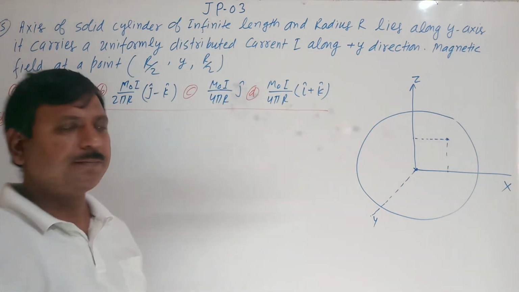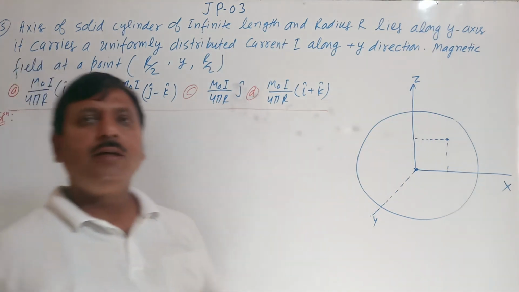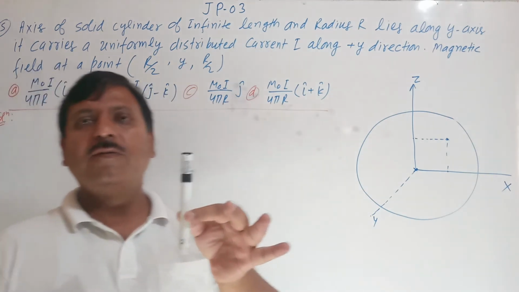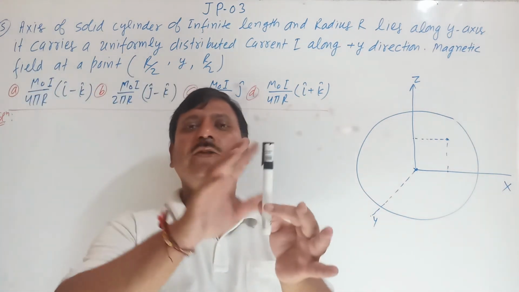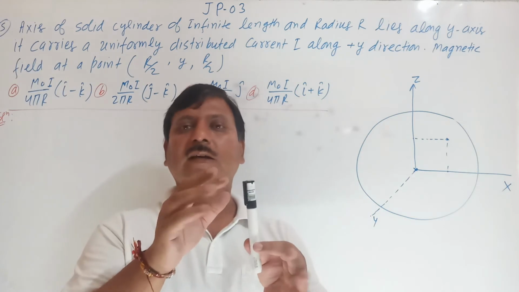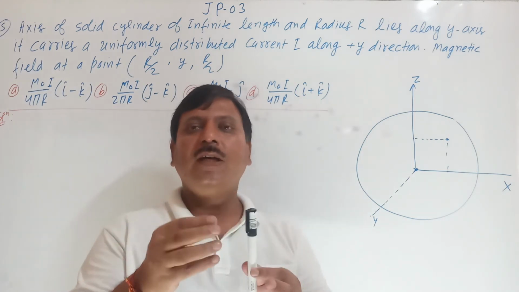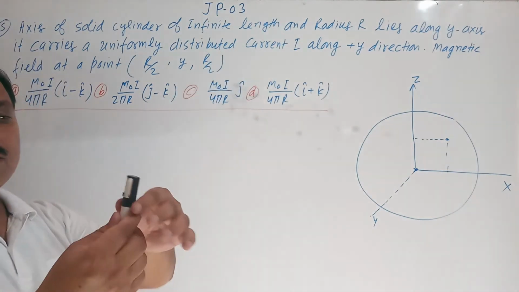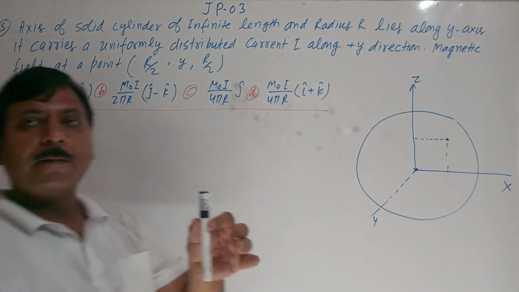Very interesting question. The cylinder is along the y-axis with uniformly distributed current I, meaning current per unit area, where the radius of the cylinder is given as r.